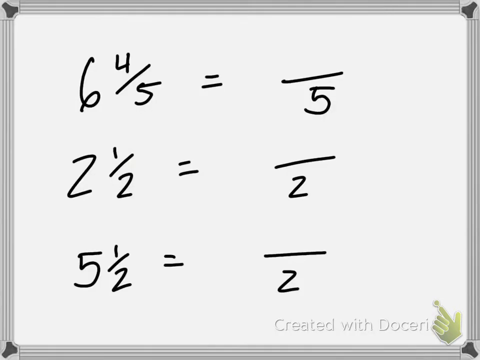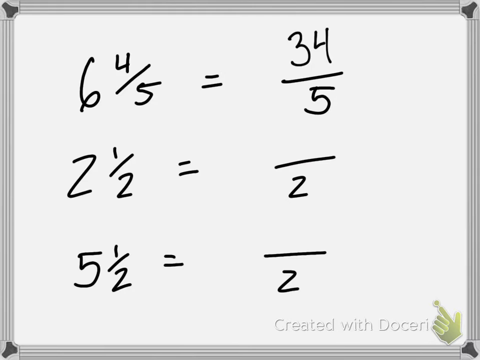But we can't do division with mixed numbers. We can't do multiplication with mixed numbers. So I want you guys to convert these into improper fractions. Emma, what is 6 4/5 as an improper fraction? 34/5. 6 times 5 is 30, plus 4 is 34, and we always keep our denominator, which is why I kept it there.